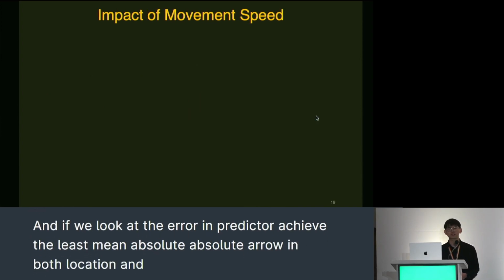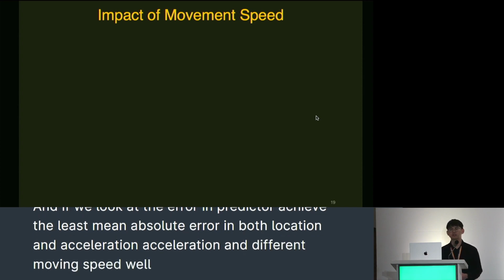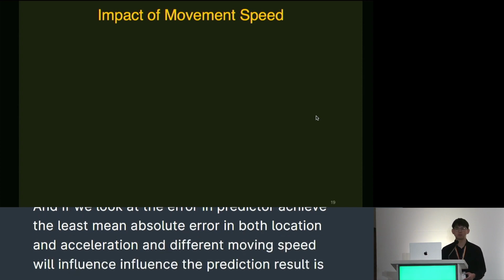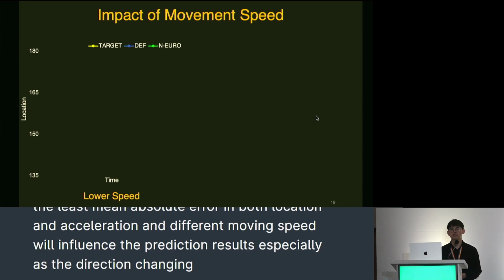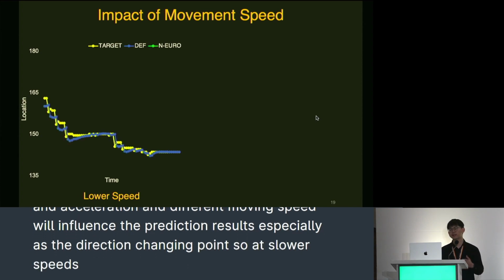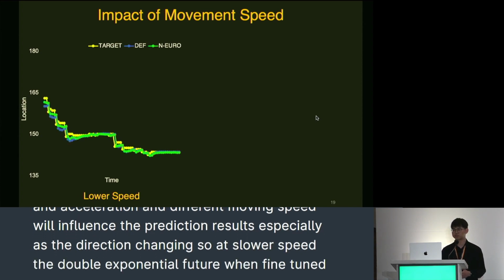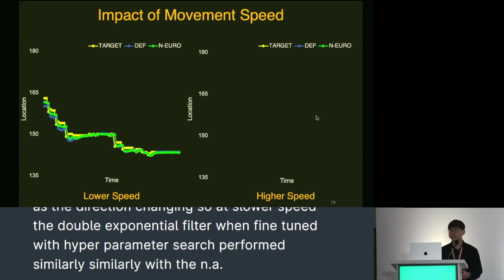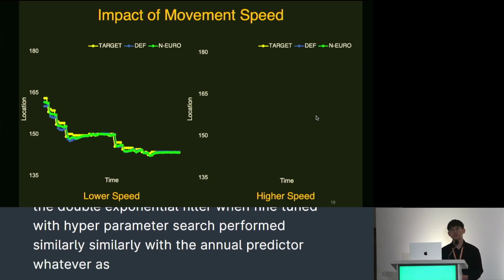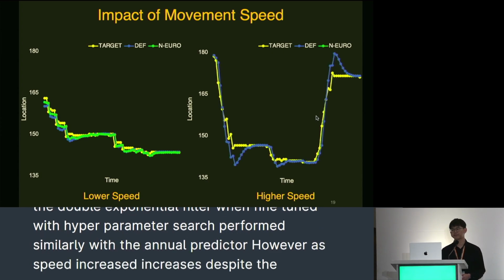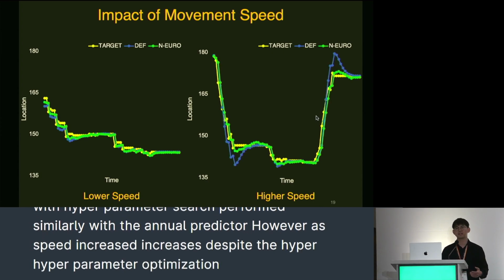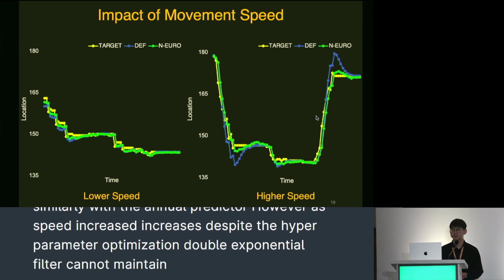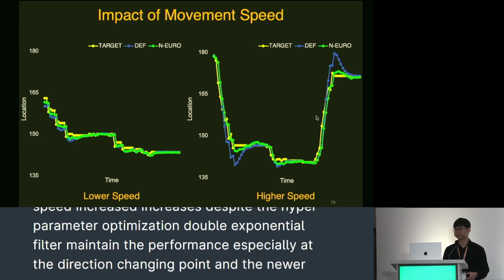And different moving speed will influence the prediction result, especially at the direction changing point. So at slower speed, the double exponential filter, when fine-tuned with optimal hyperparameter search, performed similarly with the neural predictor. However, as speed increases, despite the hyperparameter optimization, the double exponential filter cannot maintain its performance, especially at the direction changing point, and the neural predictor outperforms it significantly.